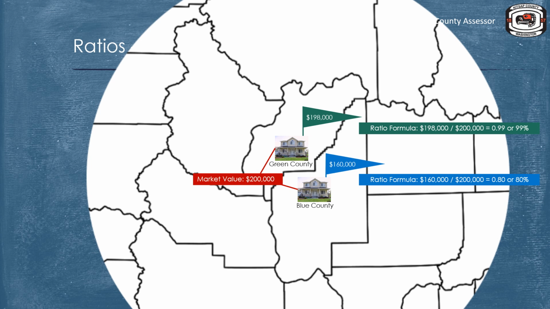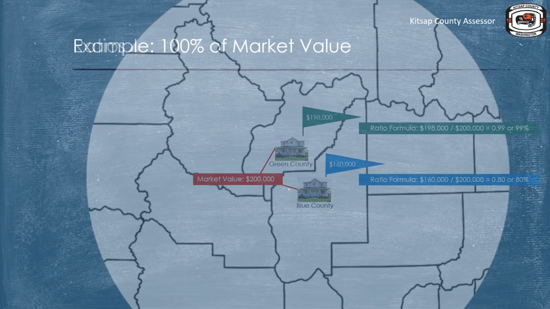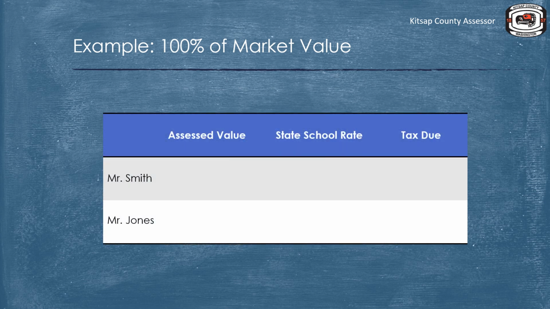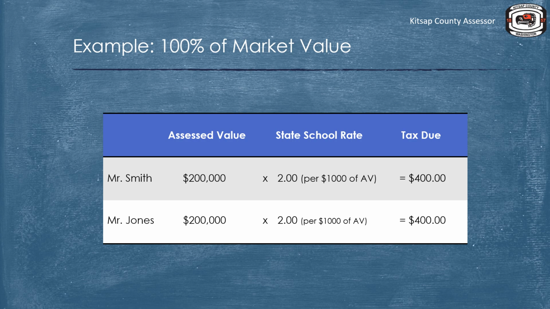Why does this matter? If both properties' assessed values were at 100% of market value, let's see what the property tax amount would be. For this example, let's say that the state school levy rate is $2 per thousand of assessed value for the state school budget to be met. In this example, the amount needed to be collected from each taxpayer is $400.